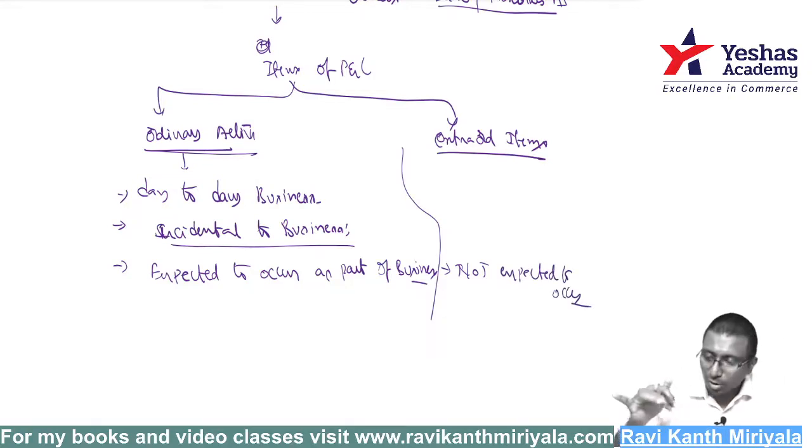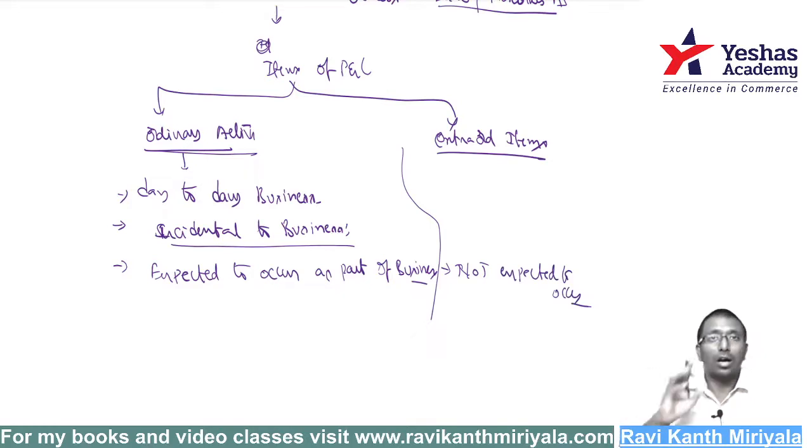In the business, when you are in the business, I am not expecting. Sir, this does not happen in business. Then it is not happening in business, but it is happening right now. Suppose an earthquake takes place. Is it because you are doing business? No. Then it is obviously an extraordinary activity. Natural calamities are taking place. Is it because you started a business? No. It is nothing to do with my business. Then it is an extraordinary item.